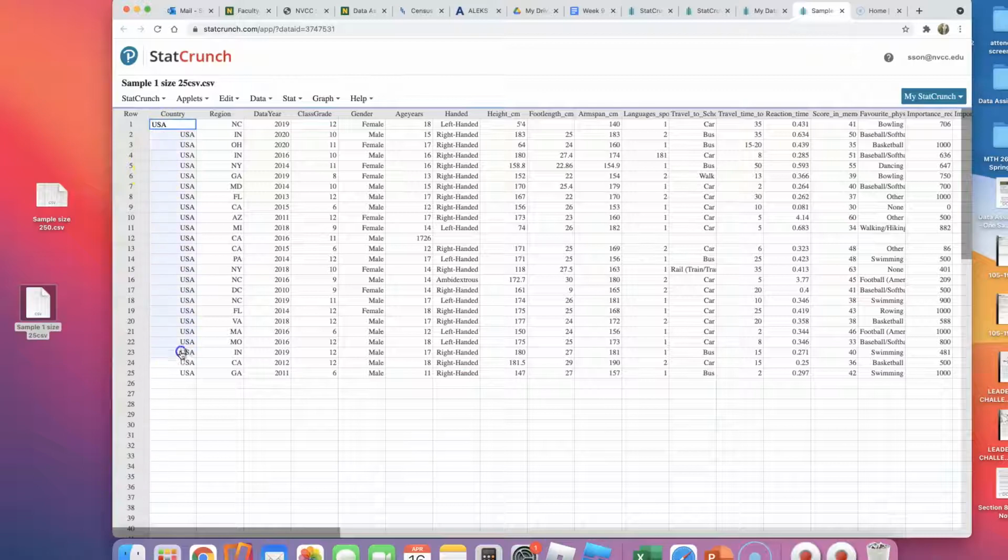All these students are from the US, right? Some are from NC. I wonder if there's any Virginians. There is one student, yay, there's a student from Virginia, a 12th grade student.